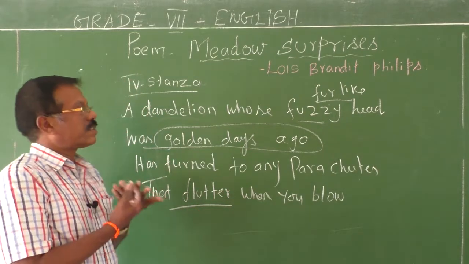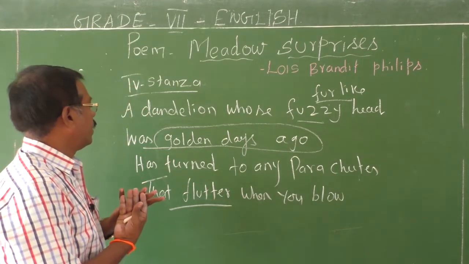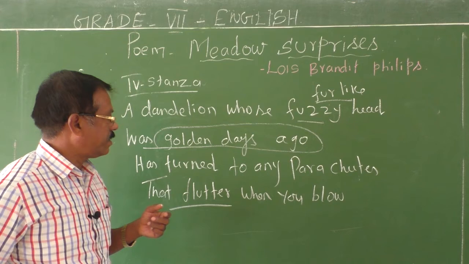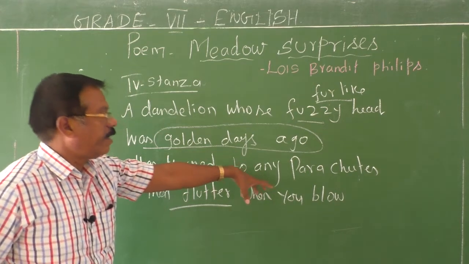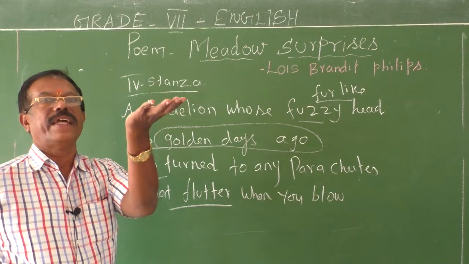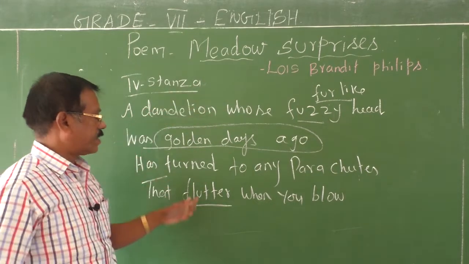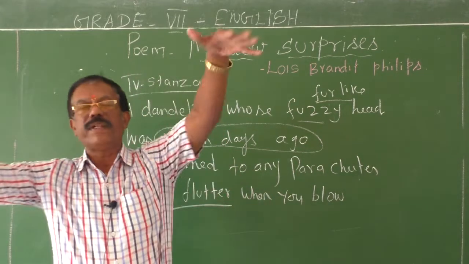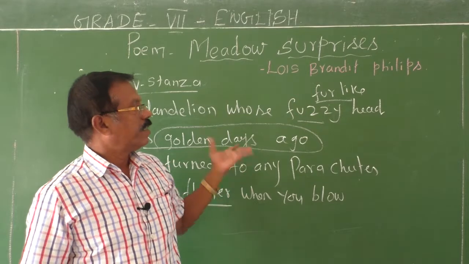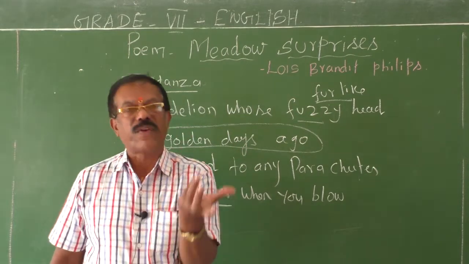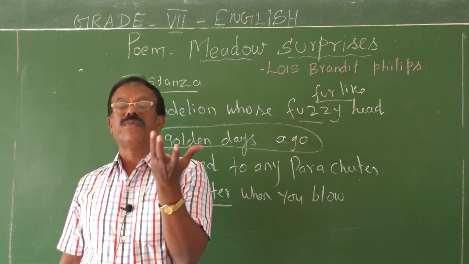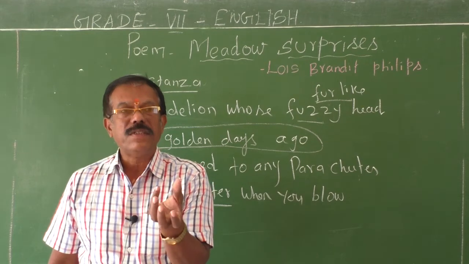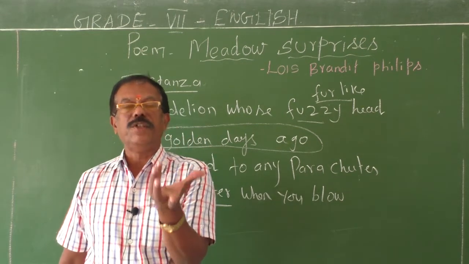So now it became so soft, the head of the flowers became so soft, and if you go and blow like this, then it turns to any parachute, means it starts to fly in the air just like any birds. So flutter here stands for, what does it mean? Flutter means move in the air like birds. So you can come across many dandelion flowers. They are bright yellow colored flowers. They appeared golden a few days ago. What happened? The buds bloomed into flowers.